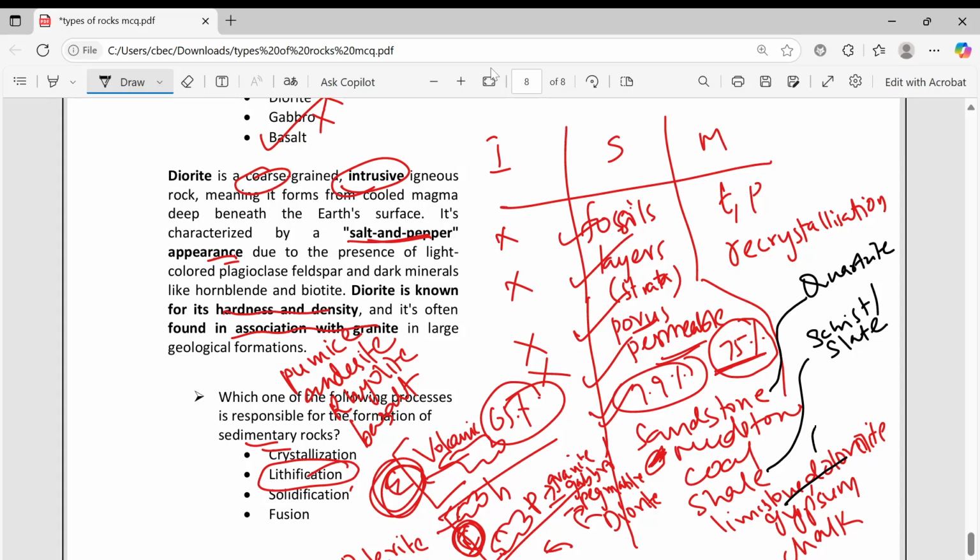Limestone, dolomite, it is becoming marble. And then igneous, you take granite for example, it is becoming gneiss. Quartzite, schist, shale, marble, gneiss, these are the things you can remember. So this is an important topic. So thank you for your patient listening.